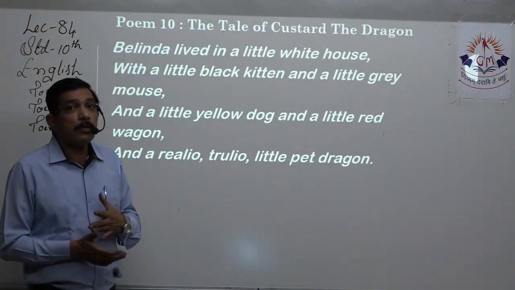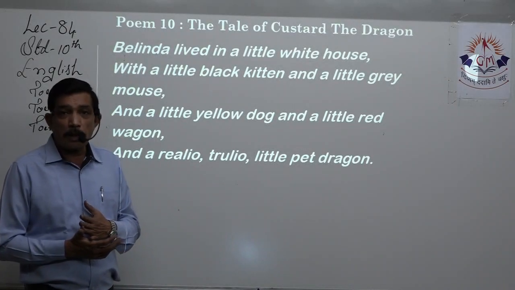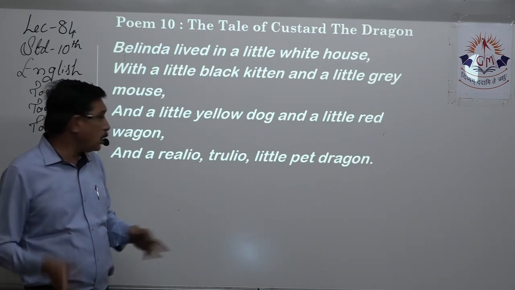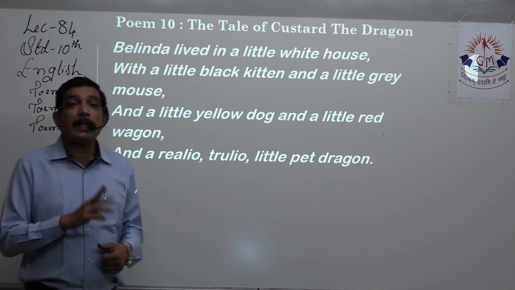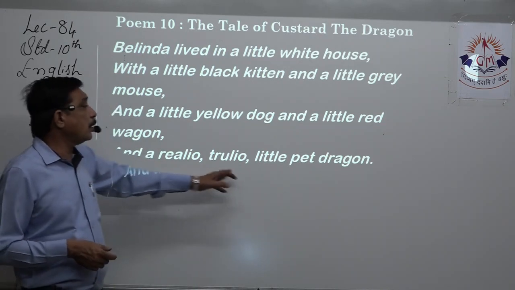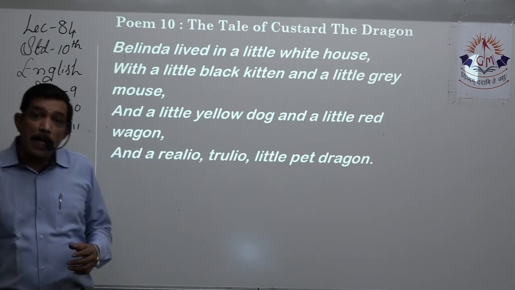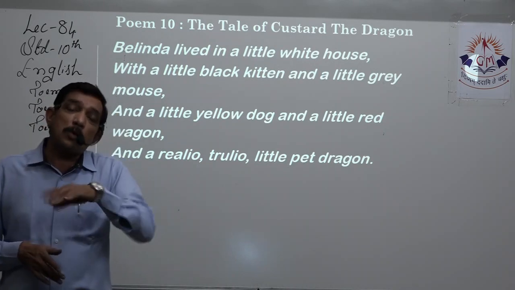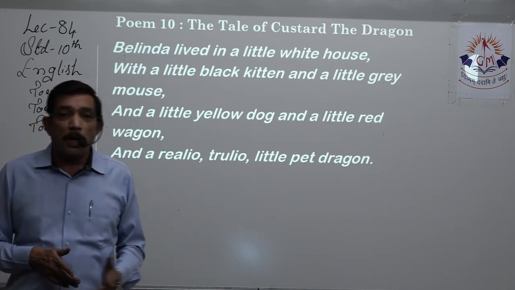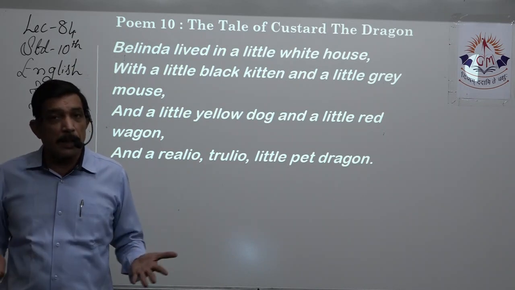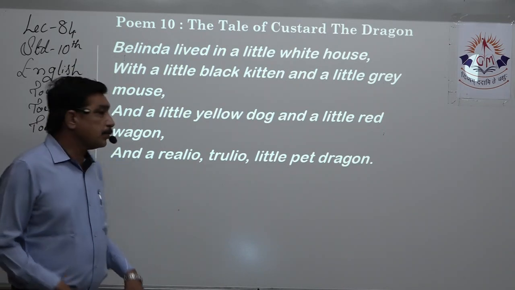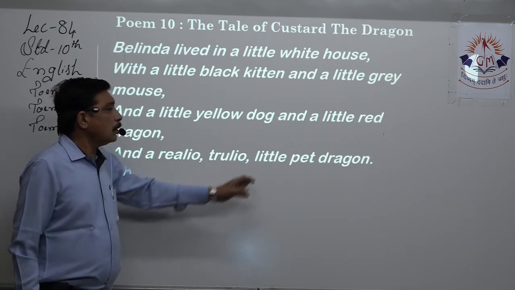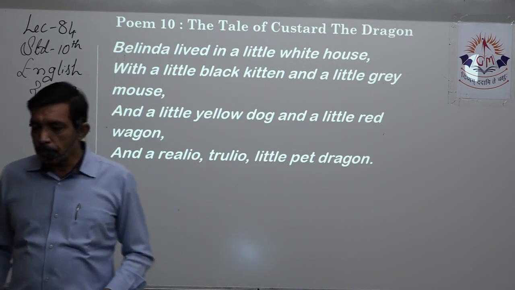We believe dragons are not there, right? So it should be true or false. Same way, dragons are not real, so it should be real and unreal. So real, true, little pet dragon, dragon, and that also pet, and that also true, and that also real, right? So we have four surprising elements over here in one little line. This is just for rhyming. Real, true, little pet dragon.